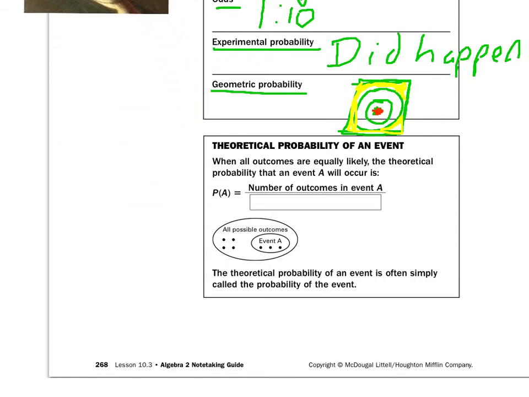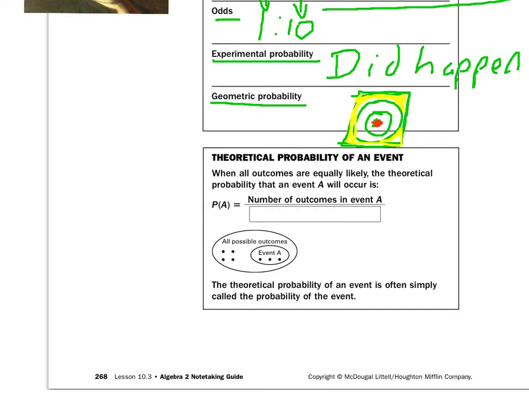Bach there. The theoretical probability of an event, when all outcomes are equally likely: the theoretical probability that an event A will occur is the number of outcomes that are A, and then the total things that can happen. That's probability.